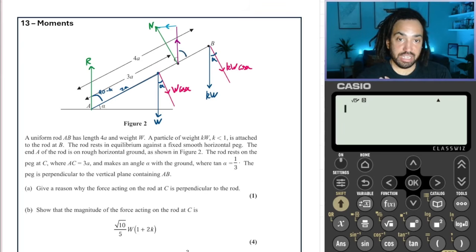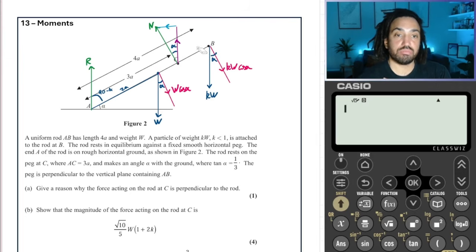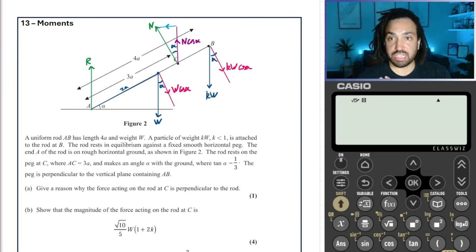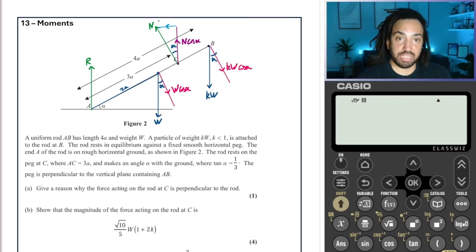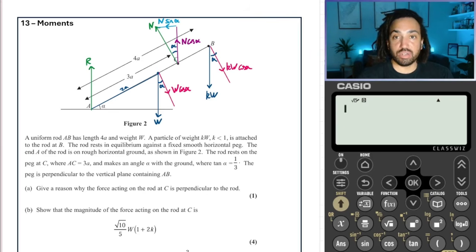So this angle in here is 90 minus alpha. So this angle here itself is alpha. Okay, so that's helpful. So now we can label up the purple force component, and that is going to be N cos alpha, because it's adjacent to alpha. And this here is going to be N sine alpha, because it is opposite the angle alpha.